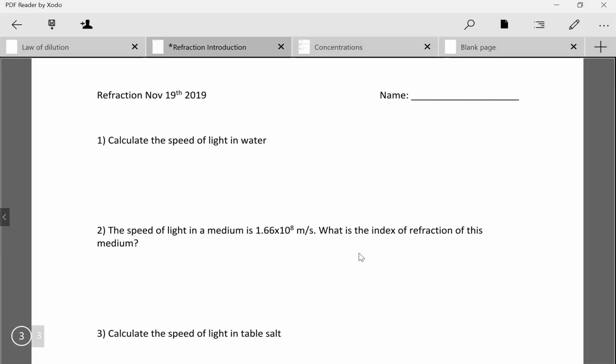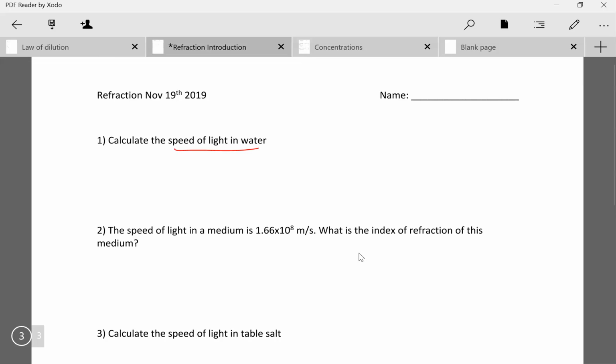I'll briefly go over a couple of these calculations. I won't actually calculate them, because I don't have a calculator on me, but I will show you how to do it. So, calculate the speed of light in water. We do have to be familiar with rearranging this formula, n equals c over v. To rearrange this, I need to calculate the speed of light in a medium, which is water, right?